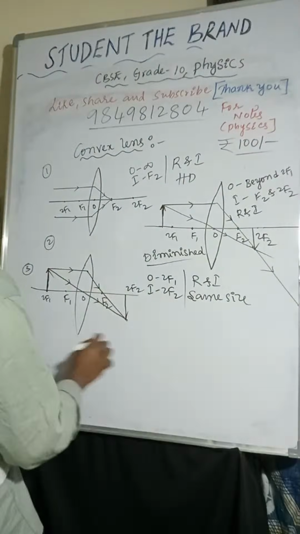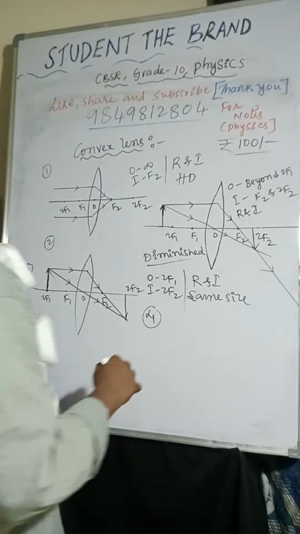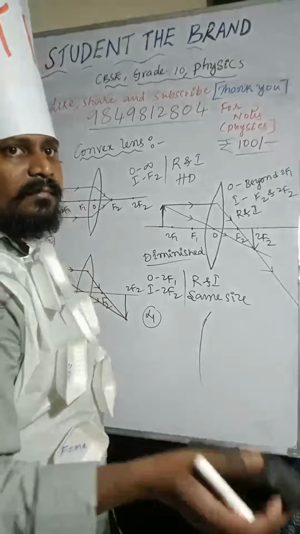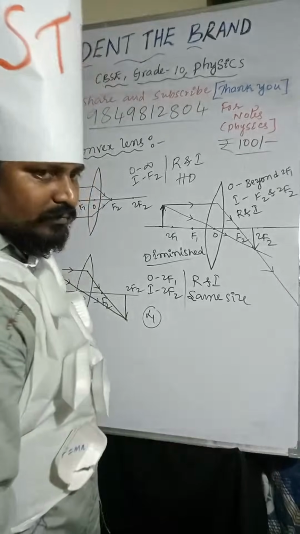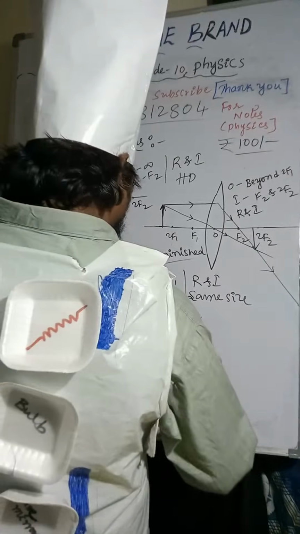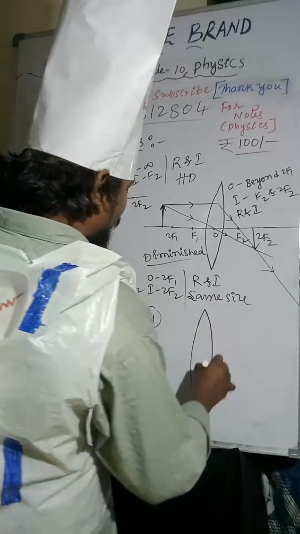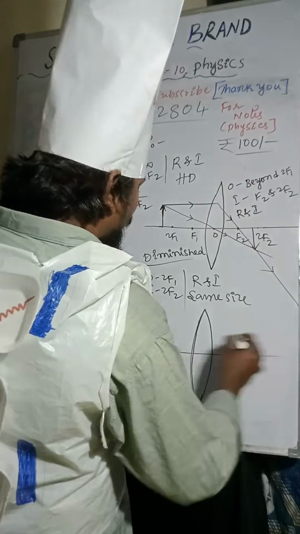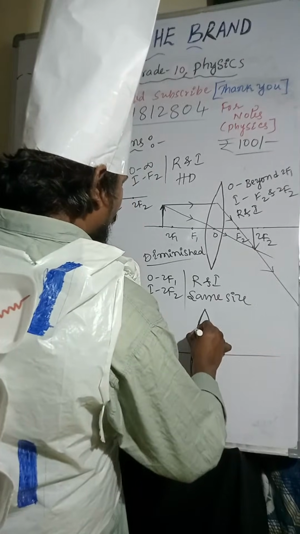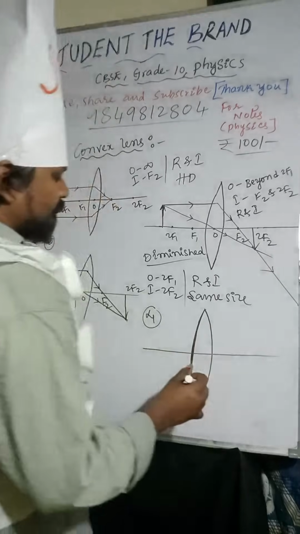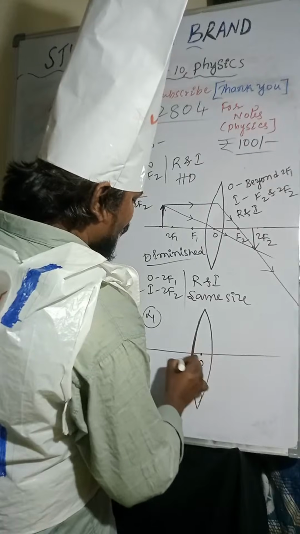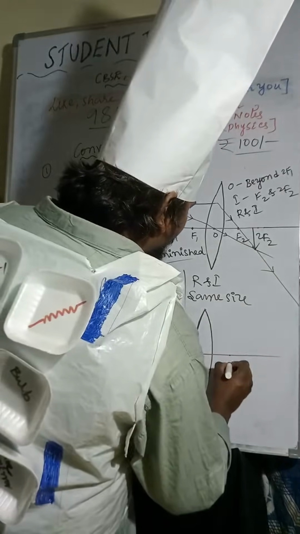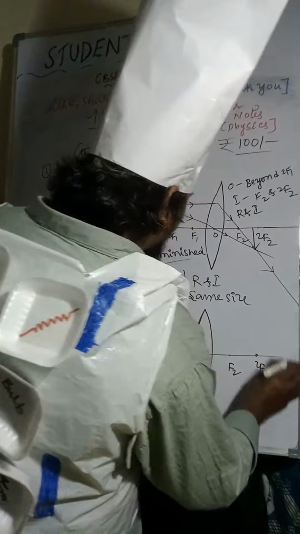And coming to the fourth one. Optic center, F1, 2F1, F2, 2F2.